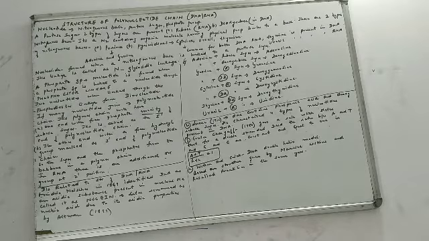Moving on to Levene. Levene gave us three features of DNA. Number one, DNA contains phosphoric acid. Number two, DNA contains deoxyribose sugar. And number three, DNA contains four types of nucleotides. Then we move on to Erwin Chargaff's contribution.